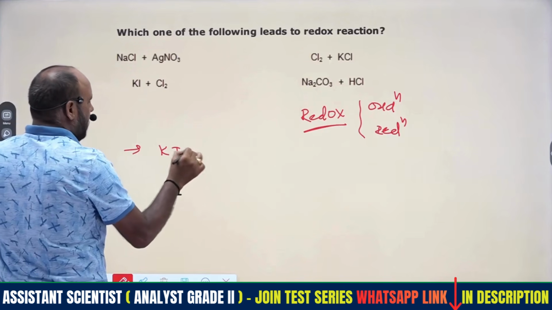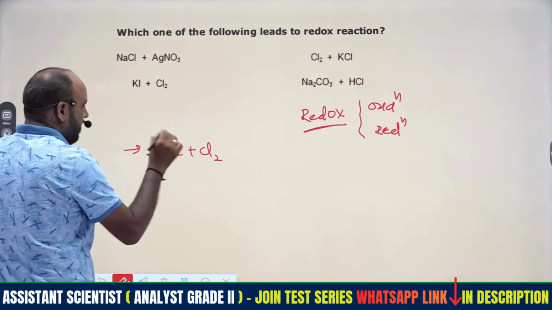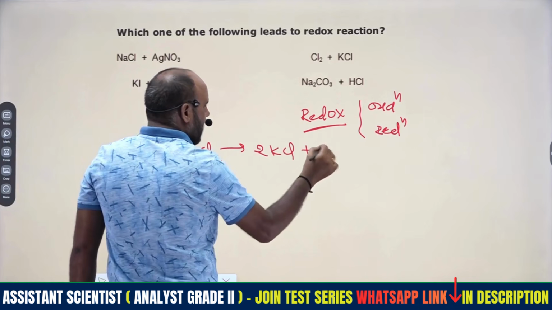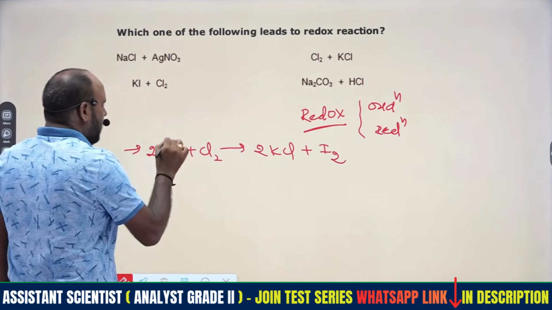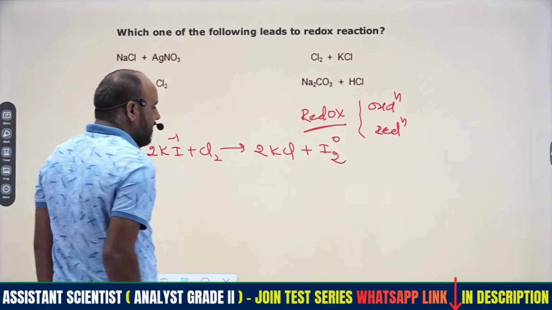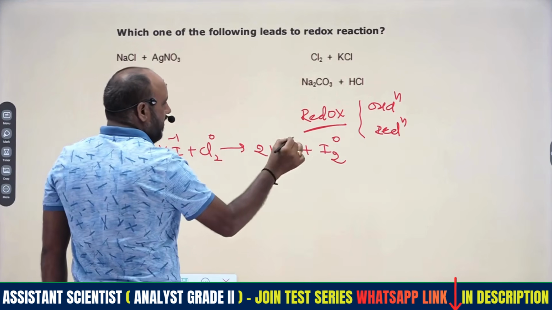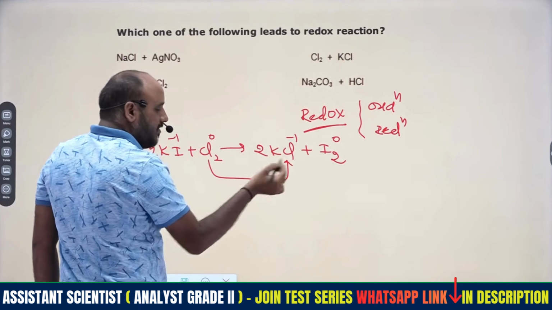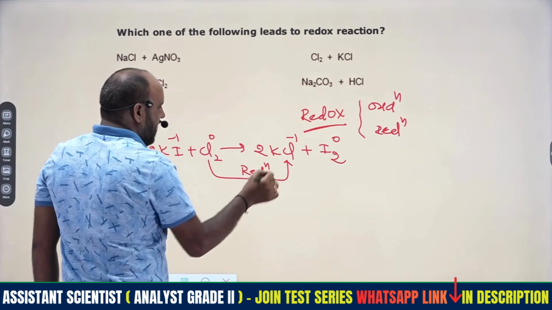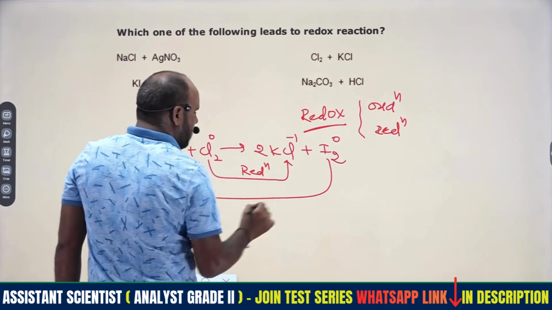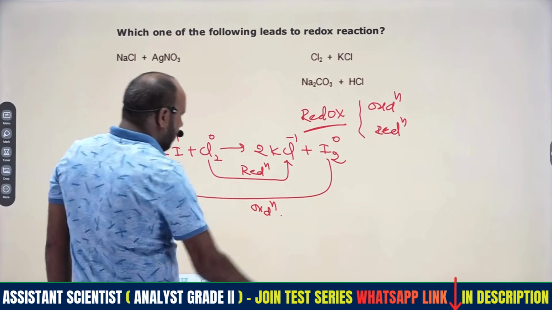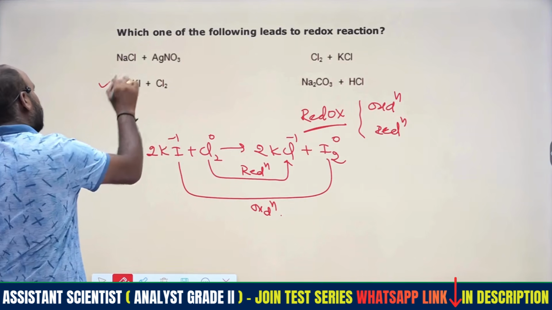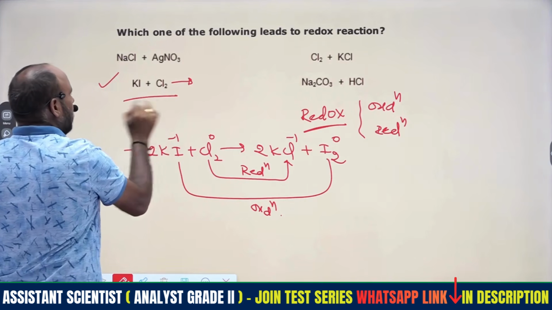So KI reacts with Cl2: 2 moles of KI gives 2 moles of KCl plus I2, right? Here iodine has a charge of -1, and in I2 it is 0. Chlorine here is 0, and in KCl it is -1. 0 to -1 is a decrease in oxidation state, therefore that is called reduction. -1 to 0 is called oxidation. So both oxidation and reduction are involved in this reaction, hence this is the redox reaction.